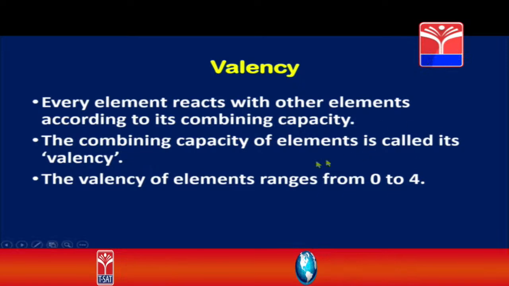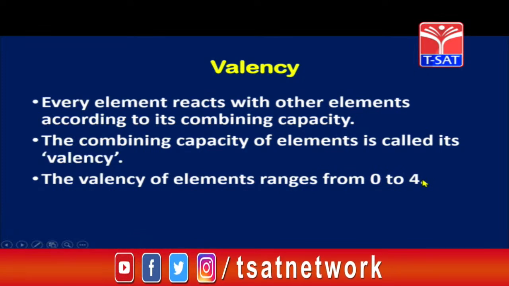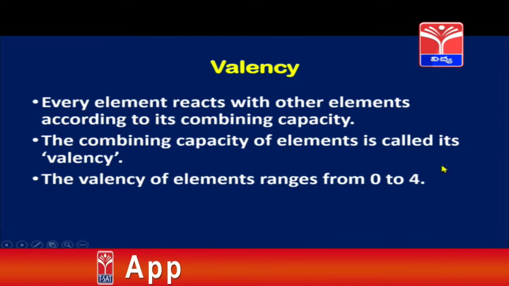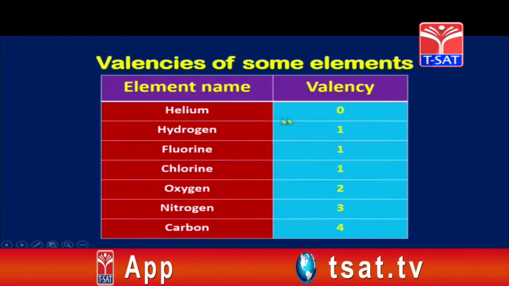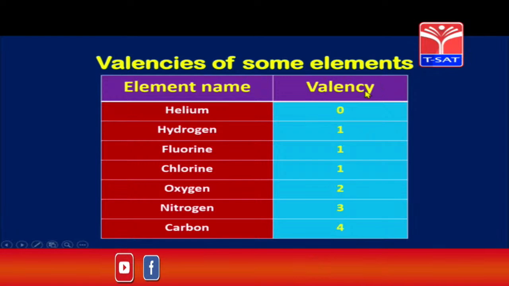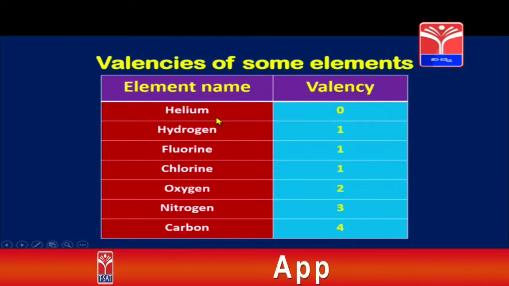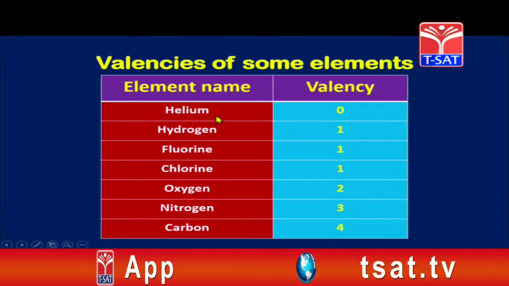The valency of the elements can range from 0 to 4. So, valency can be a minimum of 0 and a maximum of 4. Children, now let us see the valency of some basic elements. For helium, the valency is 0. What does it mean, children? Valency is nothing but the combining capacity of the atom or the element. That means the combining capacity of helium is 0. That means helium does not combine with any other element.